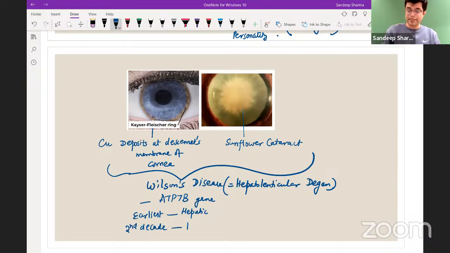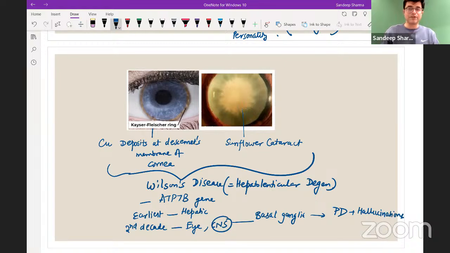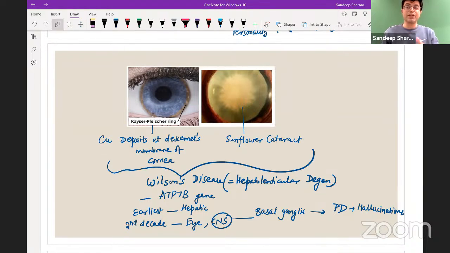You will have eye involvement as well as CNS involvement. And CNS involvement will be due to basal ganglia changes, copper deposits in the basal ganglia. This tends to produce Parkinsonism, Parkinson's disease, along with hallucinations. So neuropsychiatric symptoms can be produced in the patient. And treatment obviously will be chelation agents, along with avoiding the diet rich in copper.